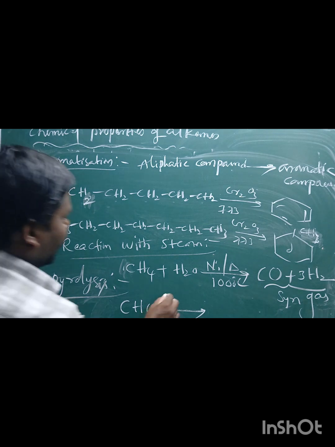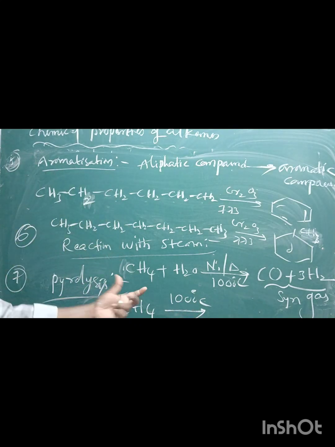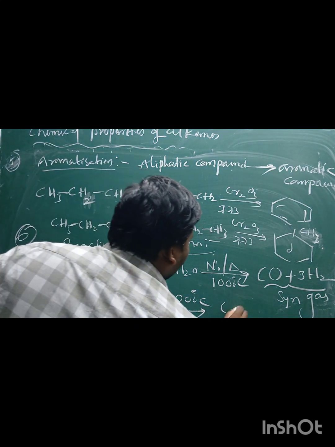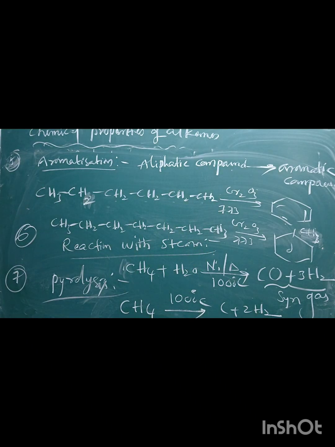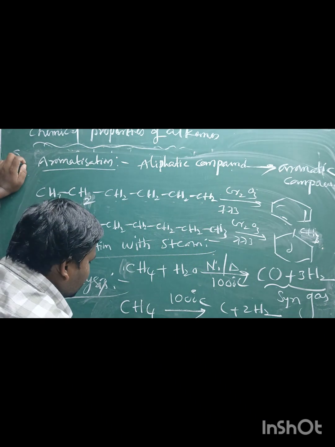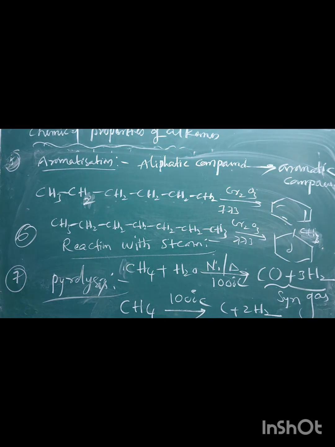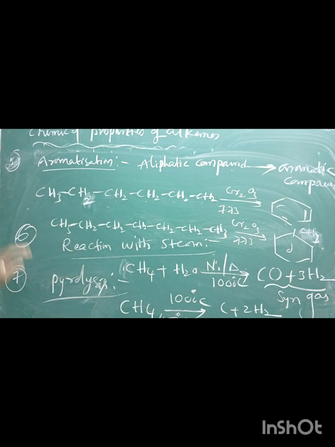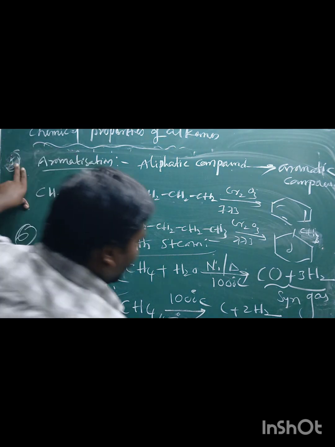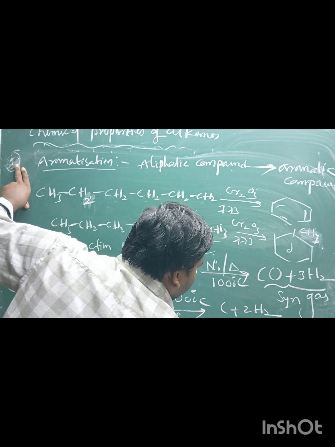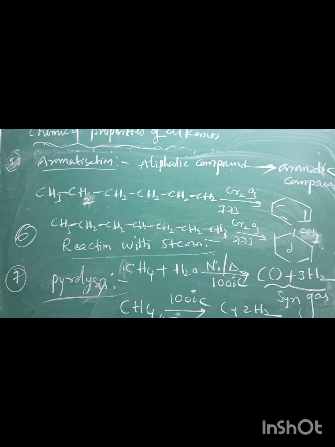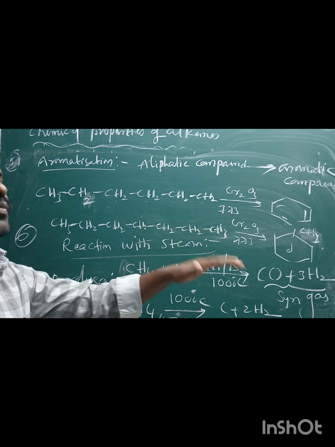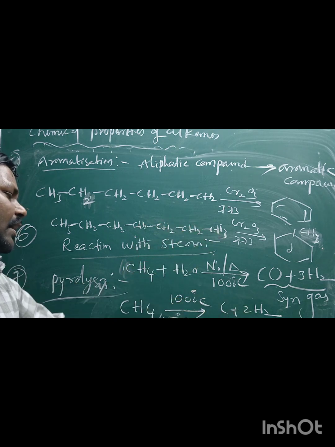Here on heating at 1000 degrees Celsius, this methane molecule can be decomposed into carbon and hydrogen gas. One more example, if you take ethane, C2H6, on heating at around 450 degrees Celsius, it can be decomposed into CH4 molecule, C2H4 molecule, means ethene, and as well as hydrogen gas. The decomposition of higher alkanes into smaller alkanes on heating in the absence of air is called pyrolysis. It is also called cracking.